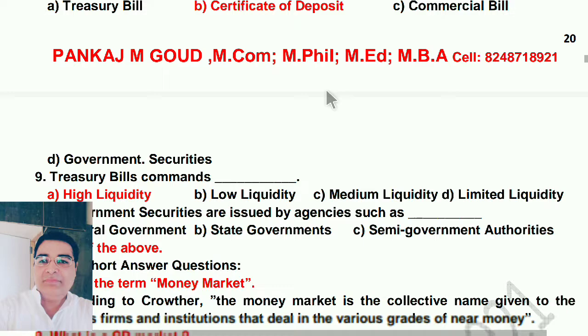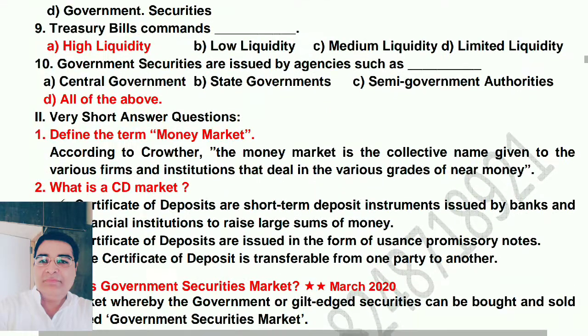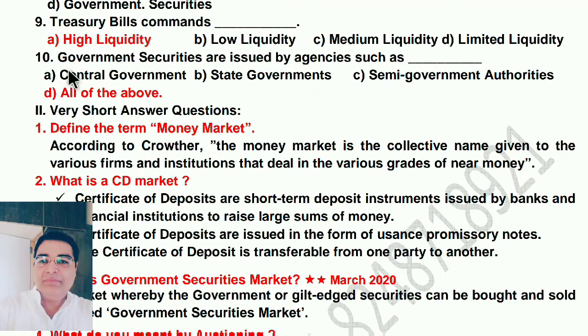Next question. Treasury bill commands dash high liquidity. There are types of bills. The treasury bills command high liquidity. Government securities are issued by agencies such as all the above. So central government, state government and semi-government authorities also issue the government securities. So that's why we have to write the answer all the above.